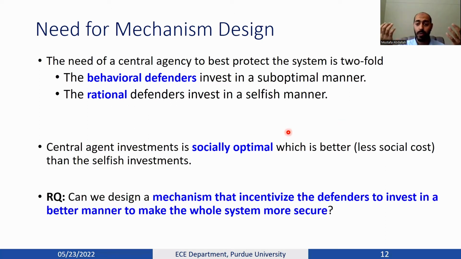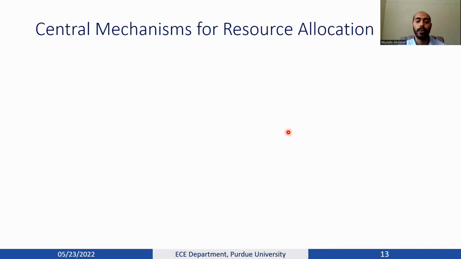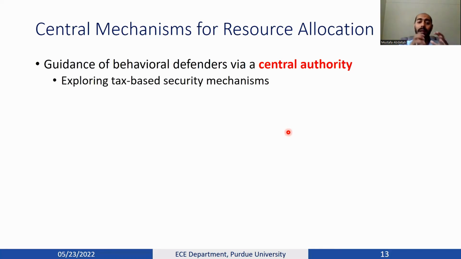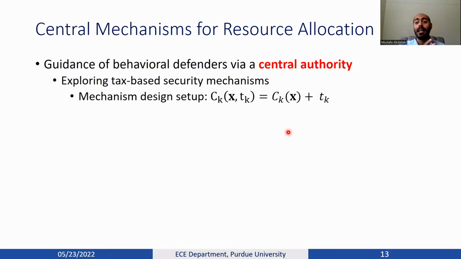So the research question we need to answer: can we design a mechanism that helps or incentivizes the defenders to invest in a better manner to protect their systems and the whole system and make it more secure? The idea here is for the central authority to guide the behavioral defenders, and we build on tax-based mechanisms and adapt them for security of interdependent systems.